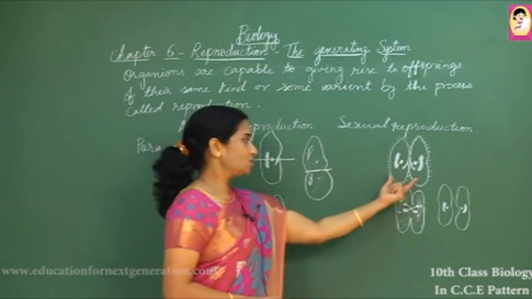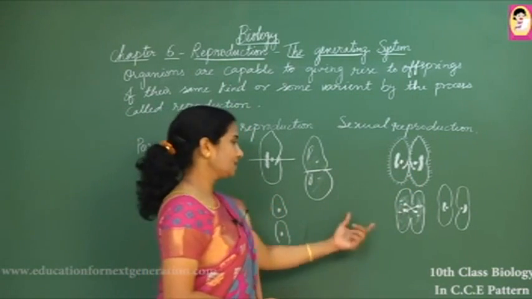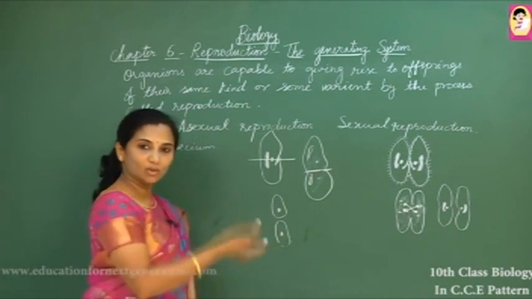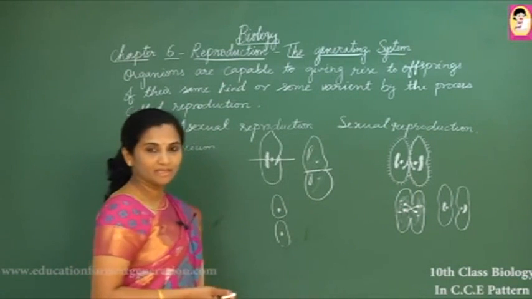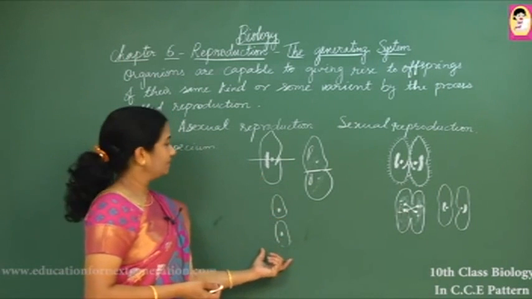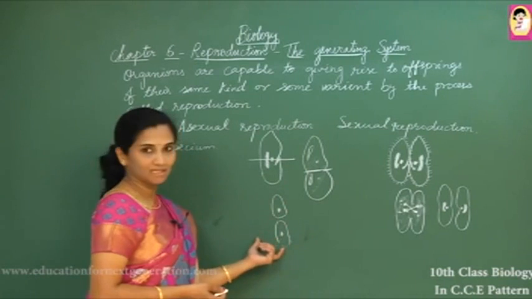Here we can see two organisms are involved in this mode of reproduction, and they form gametes, and the gametes fuse, after which the zygote is formed, and the new organism has both the parental characters. Here they are identical to their parent. There is no change structurally or genetically, no variation in that.